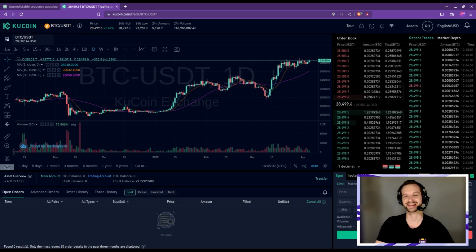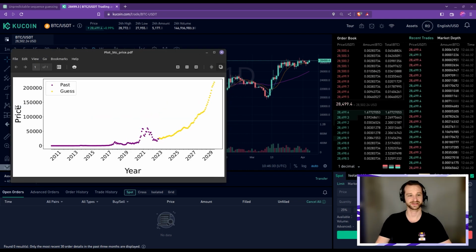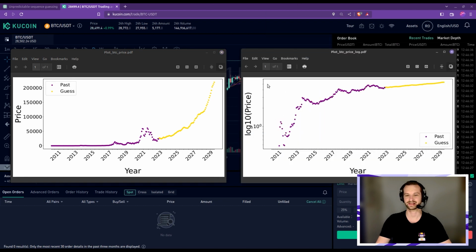Anyway, enough chitty chatting. Let me open those plots. So this is the one of the price and that one will be the log of the price. And you can see that I've put the historical data in purple and the guess in gold. So we can see that ChatGPT is quite optimistic about the price of Bitcoin. That's cool. I mean, I'm a Bitcoin bull, so I'm happy to see that. He puts it at more than 200,000 US dollars in 2030.